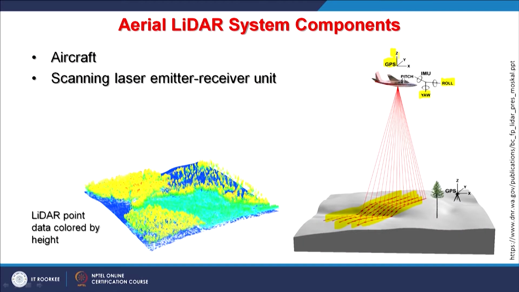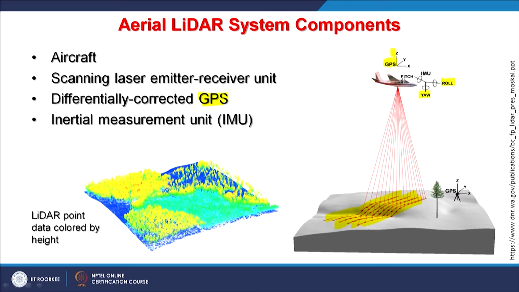So if it is aerial LiDAR, then you have an aircraft, you have a scanning laser emitter receiver unit, because both things are done by that unit, and then differentially corrected GPS, or in this case we can say GNSS, which is highly accurate, and then you have an inertial measurement unit, that is IMU, so that at the same time it records the movement of the aircraft, and roll, yaw, pitch, all those things are also recorded.